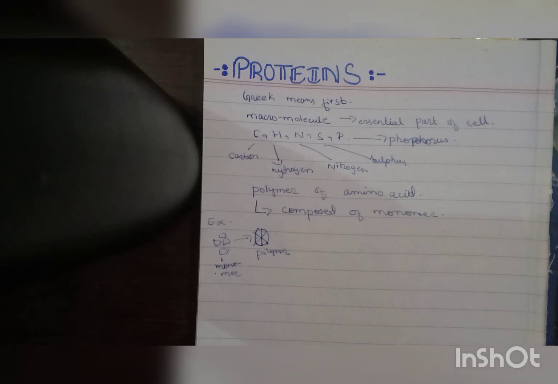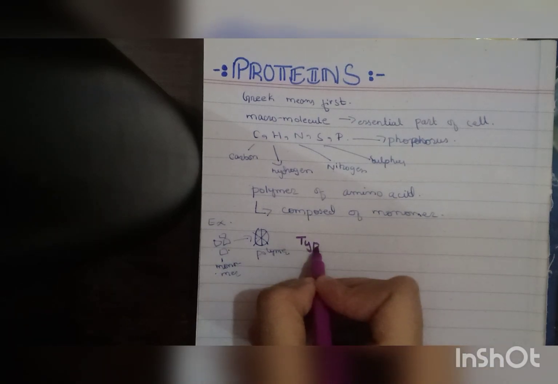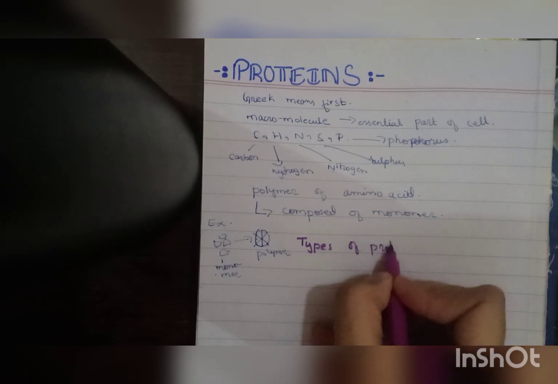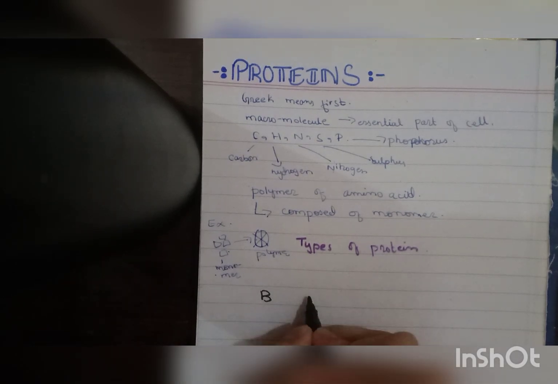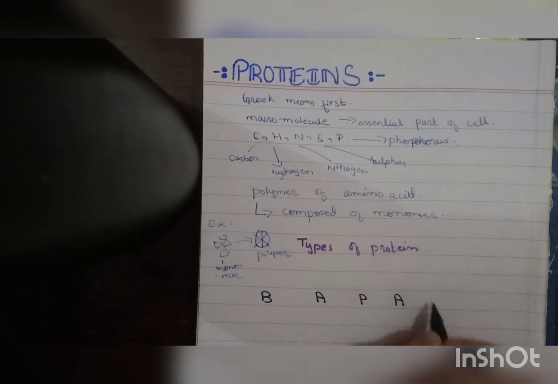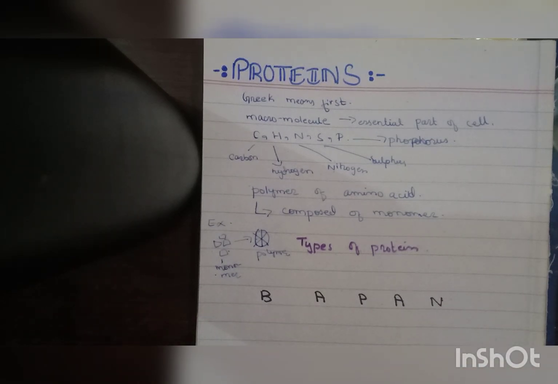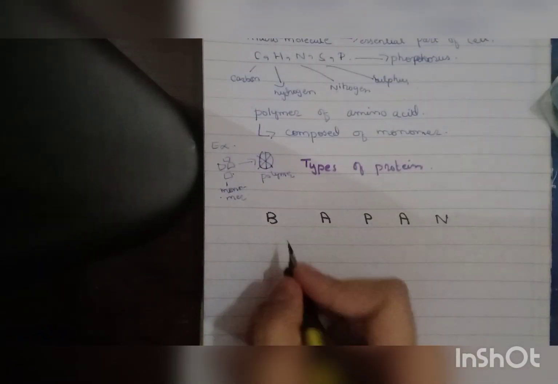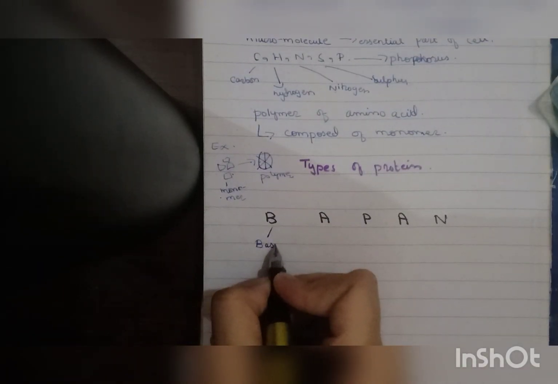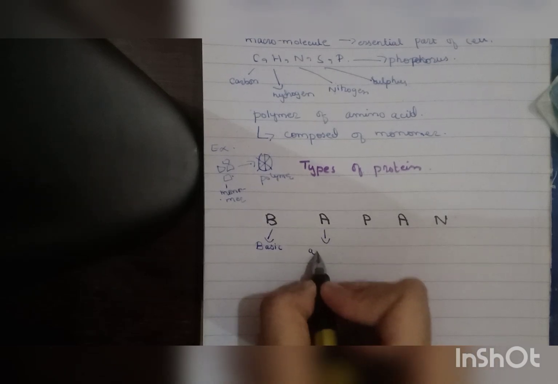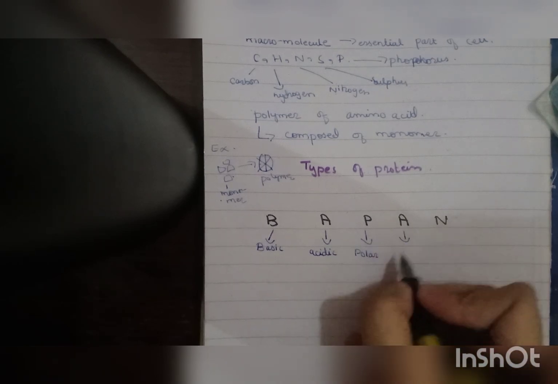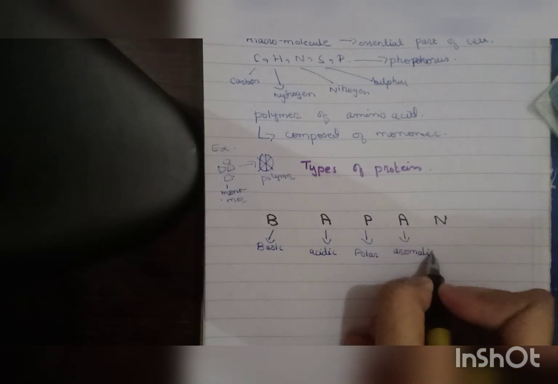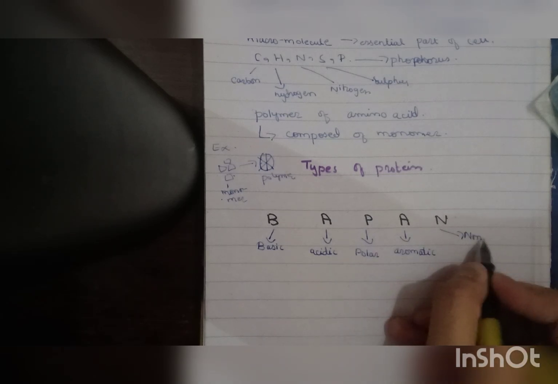Now let's talk about the types of protein. Basically there are 5 types of protein. Let me write it here. You can learn it like this: B, A, P, A, N. What is the meaning of B, A, P, A, N? B for basic, A for acidic, P for polar, A for aromatic, and N means non-polar.